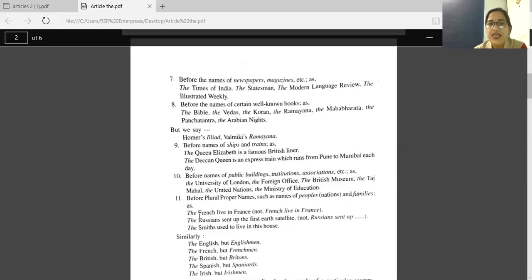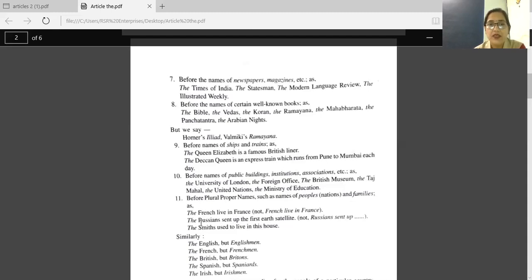The French live in France. French means people living in France. So before French, we have the article the. Before the country name France, we are not writing any article.